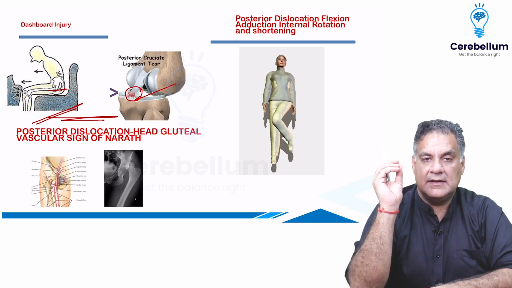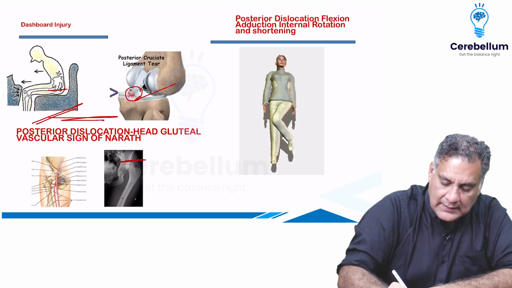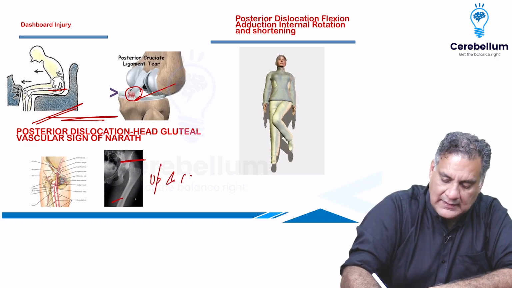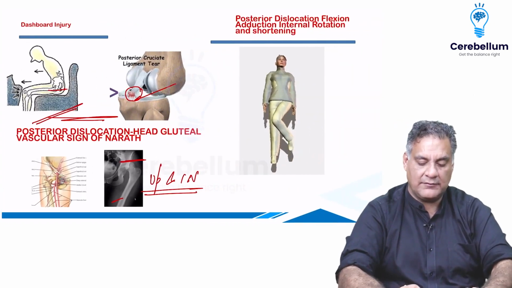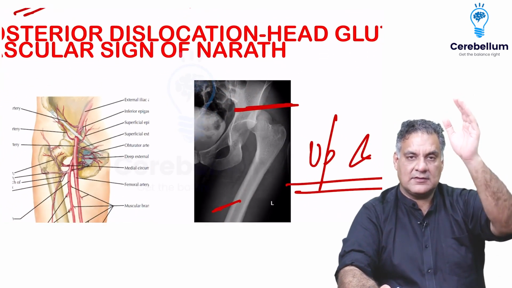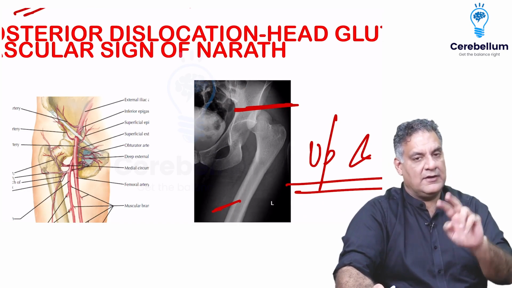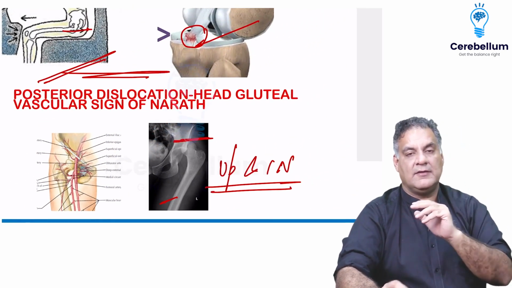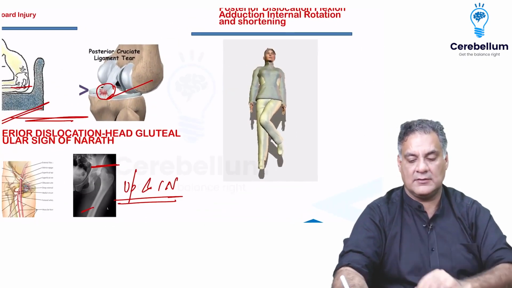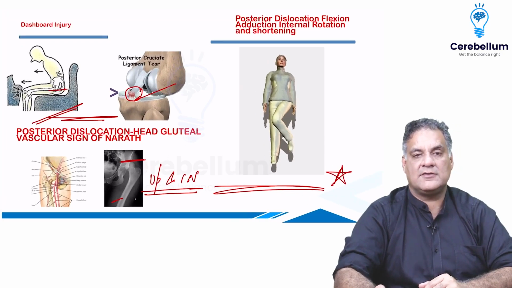Remember that in posterior dislocation, there is femur plus shortening. It's up and in. The head is at the level of the joint and the thigh is in. The blood supply of the upper end of femur, the femoral artery, crosses the head and you feel the pulsations along the head. But if the head dislocates, you won't feel the pulsation. And when you don't feel the pulsation, it's called vascular sign of Narath positive. So vascular sign of Narath is positive in posterior dislocation. And this is the clinical presentation: flexion, adduction, rotation after trauma is seen in posterior dislocation.